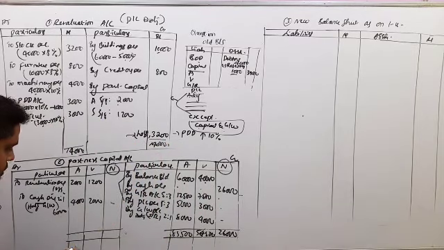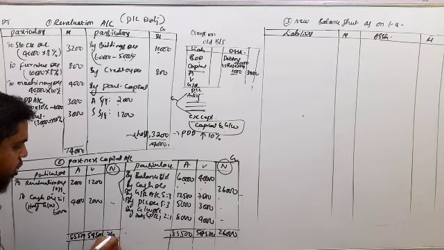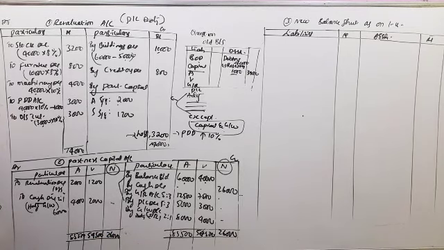So Asha 85,500, 54,500, and extra 26,000. Now 85,500 you have to minus 6,000, 79,500. Next 54,500 minus 3,200, 51,300, and next 26,000.